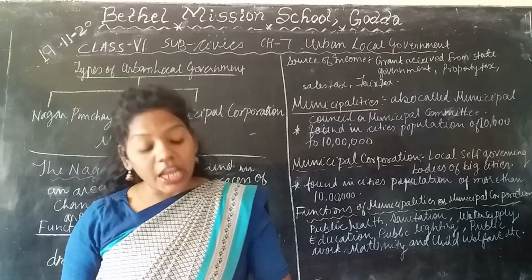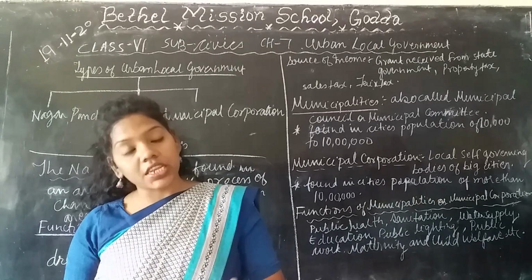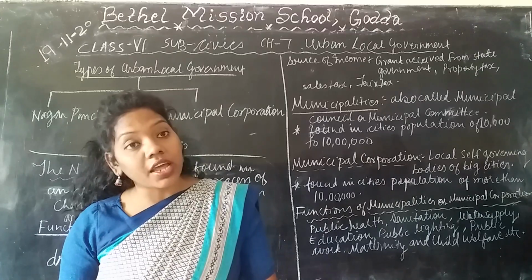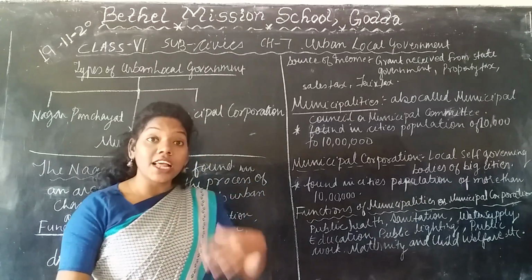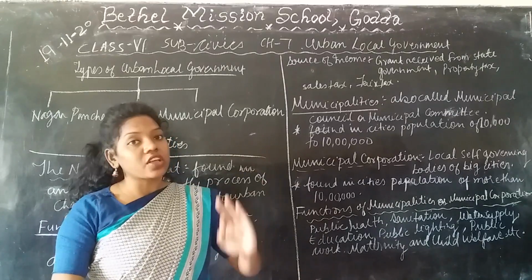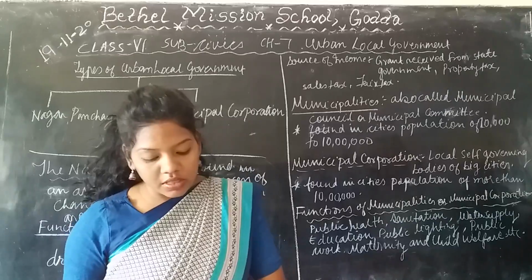Then you have electricity and water supply. Then you have the municipal property and vehicle tax. Then you have the education tax and business tax. Then you have the entertainment tax, toll tax, and sales tax. Okay, so these are the taxes through which they get their source of income.